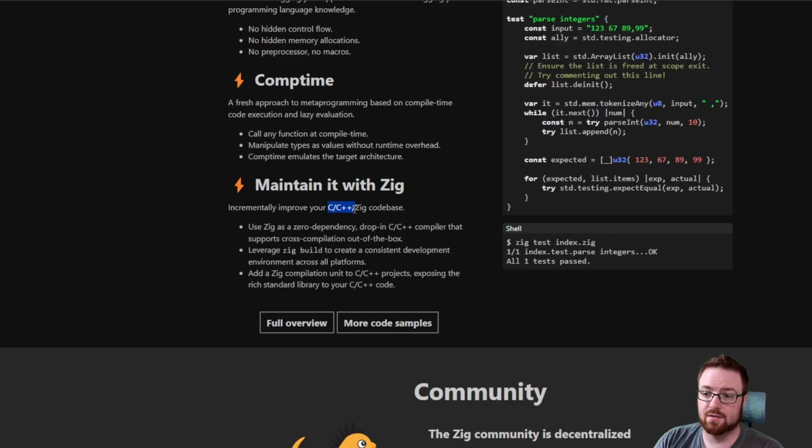That's cool that you can use C or C++ with it, or use Zig with C or C++. I'm assuming then that it was built on top of C. Let me know if you know in the comments.